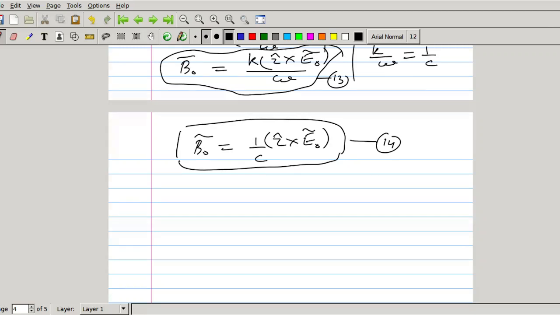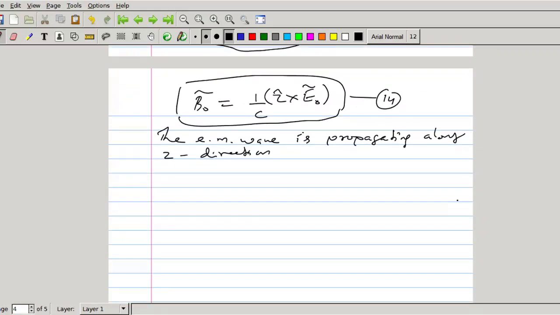For this plane wave, let us assume the electromagnetic wave is propagating along Z direction. Now the electric field can be along x direction or y direction. It should be perpendicular to Z, with no component along the Z direction, so it can be along x or y direction.